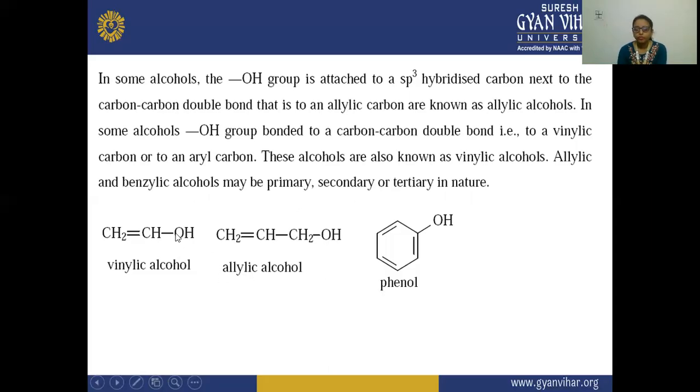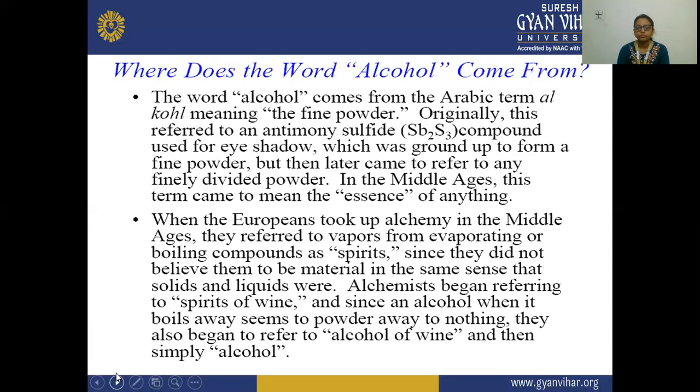And next, if in some alcohol the OH hydroxyl group is directly attached to a carbon-carbon double bond, or to an aryl carbon also, then these are known as vinylic alcohols. And the allylic and benzylic carbons can be primary, secondary, and tertiary in nature. So these are some of the types of alcohols.